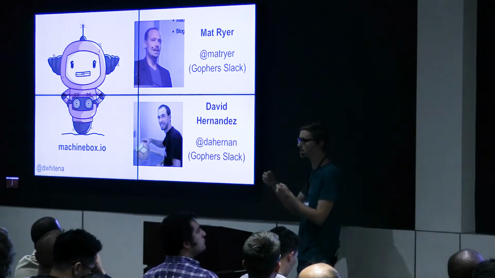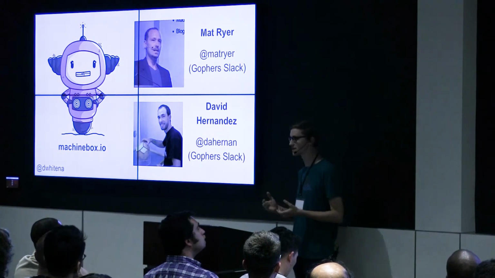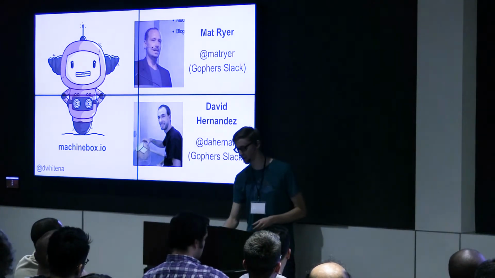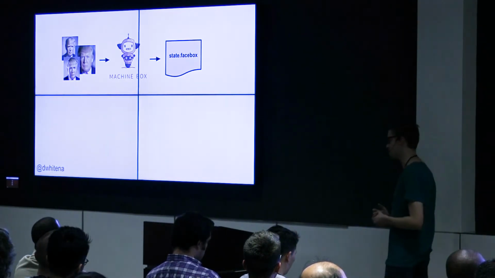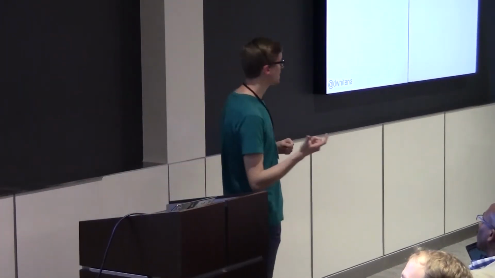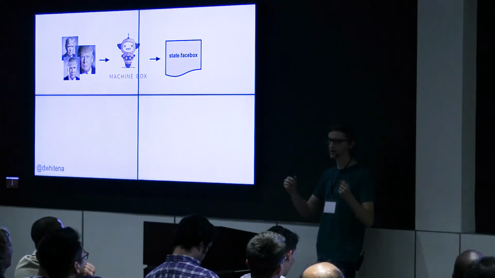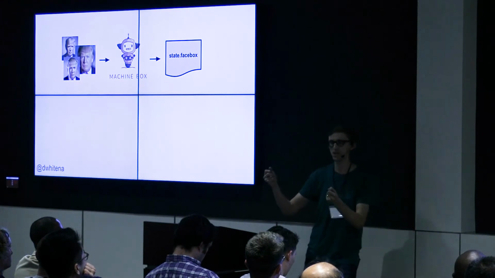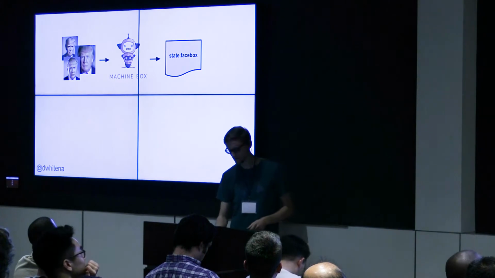So what you can do is you can get a Machinebox. It's basically a Docker image, and it'll run an API that will allow you to do things like facial recognition, which is what we're going to do. So we're going to use a Machinebox. I'm going to take in Donald Trump photos here, run it through my Machinebox, and this is going to output a persistent version of a model that's able to detect these faces. So this model, you can think of it just like a bunch of parameters of a function. So we input an image and run it through this model, and it tells us if Donald Trump's in there.